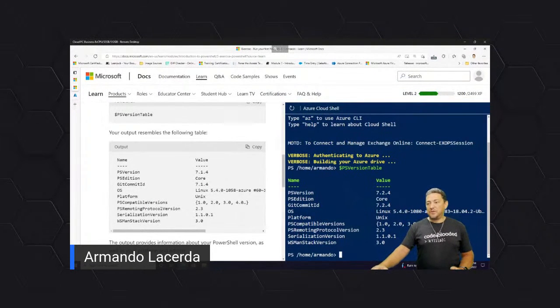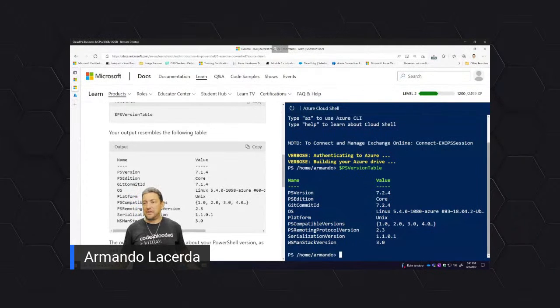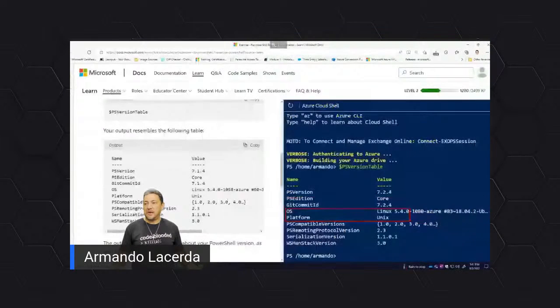Perhaps what I really want to emphasize here for you is, when it gets into blue, it's hard to see the mouse. But I really want to emphasize that this PowerShell session is actually running not on Windows, but on Linux, as you can see over here. It's running on the Linux platform.